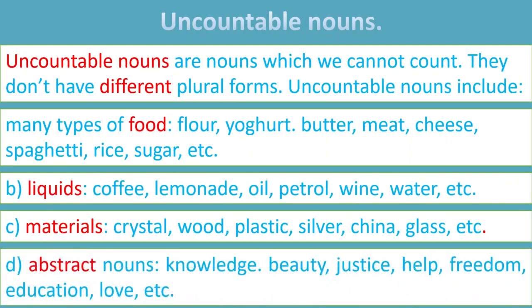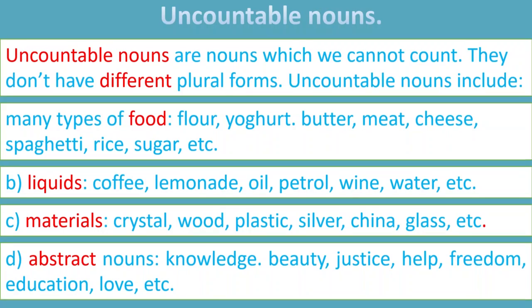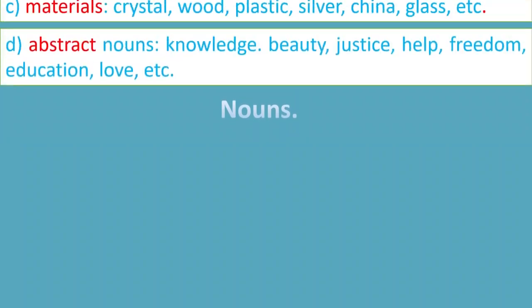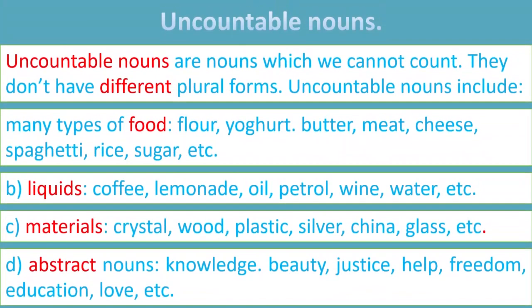And abstract nouns are also counted as uncountable nouns: knowledge, beauty, justice, help, right? They're all uncountable. And the last part is others: research, luggage, hair, advice, news. So you have to learn them all, okay? Because this is a place where many students make elementary mistakes. If you use a plural verb after these nouns, then it's a kind of elementary mistake, okay?